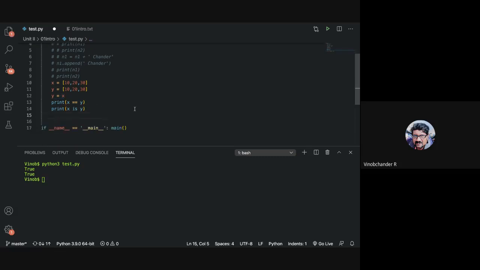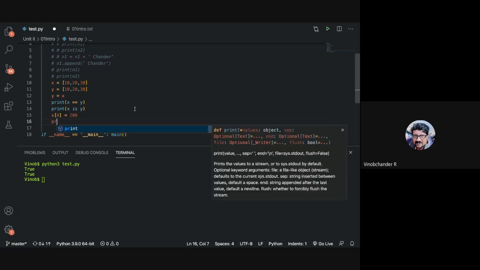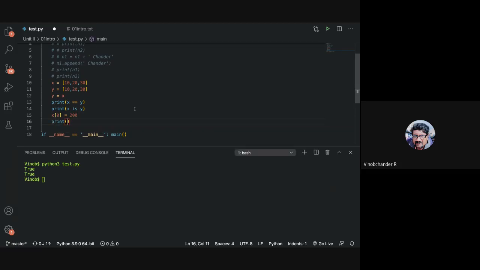Yeah, now let me do that change, right? So since it is mutable, if I do a change to my first element of x and say this is 0, right? And if I print x, or say whatever, if I change x or y, right? And print x or y, so let me print say x here. I have changed y, and if I print x, what do you think will be the value of x? 200, 20, 30. Understanding?